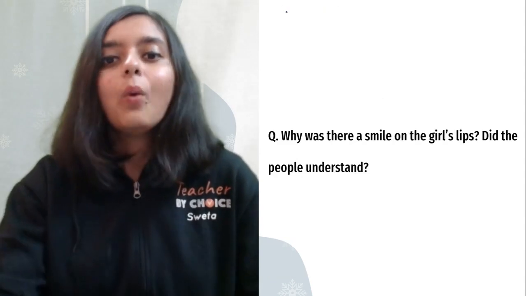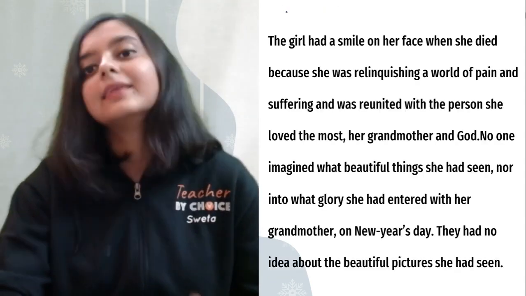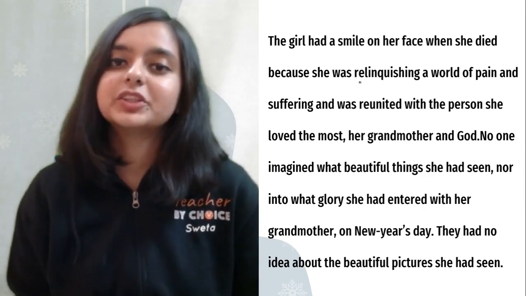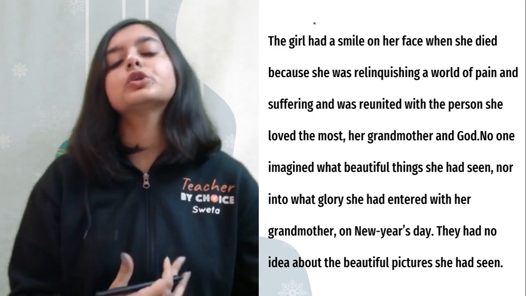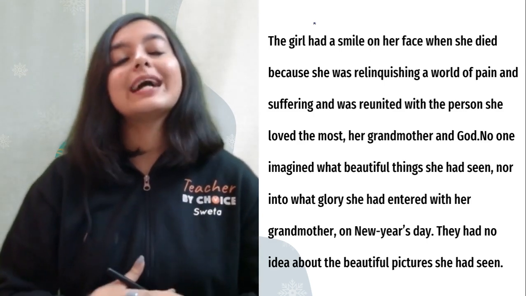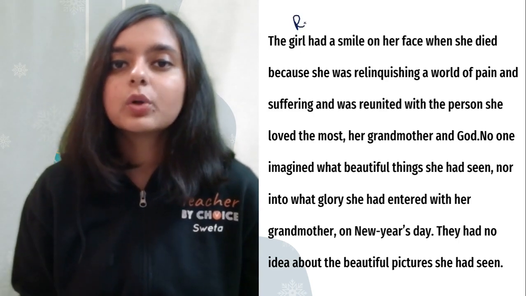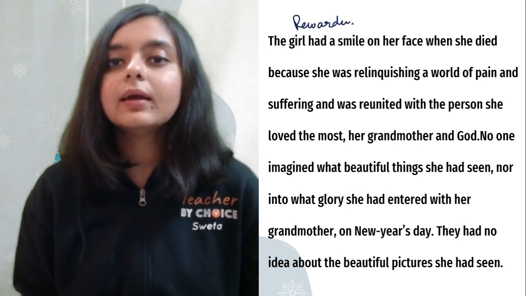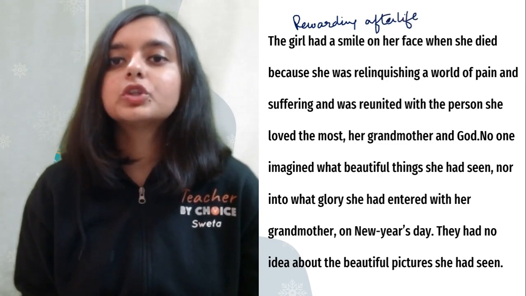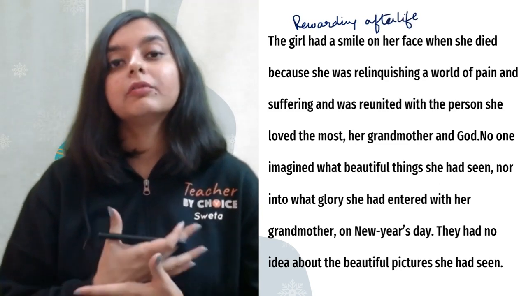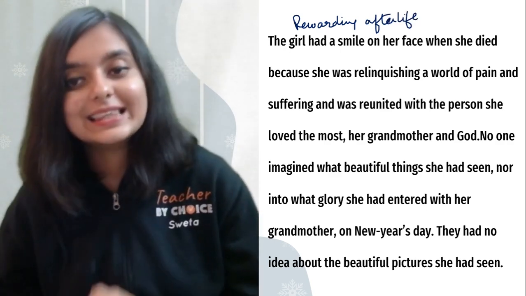Why was there a smile on the girl's lips? Did the people understand? The girl had a smile on her lips when she died because she was relinquishing. Here the author is trying to show that the afterlife is going to be rewarding. It is going to elevate all the pain and suffering she had in this life.